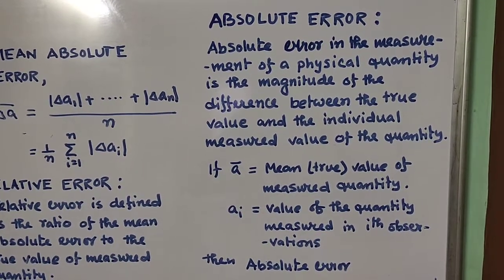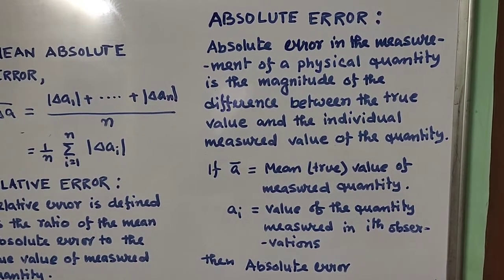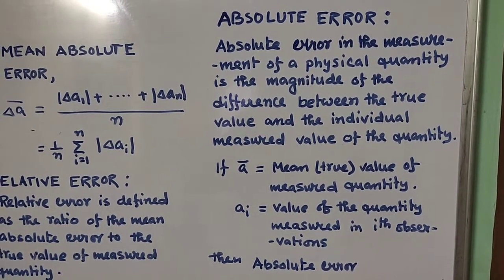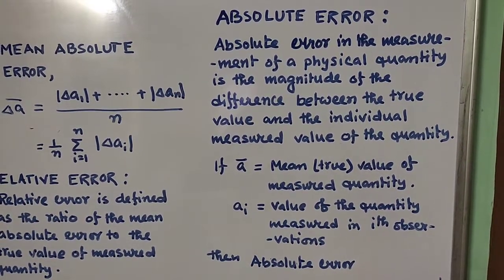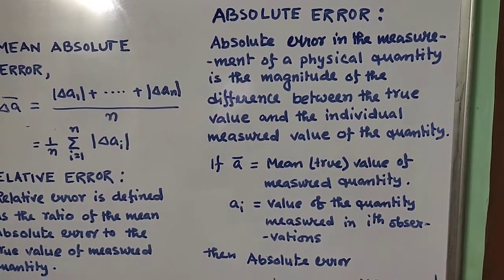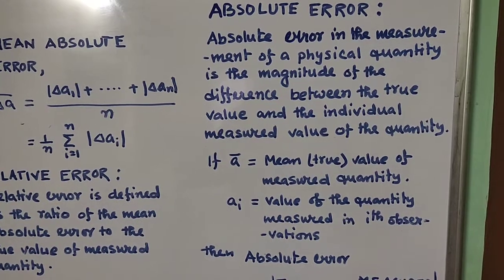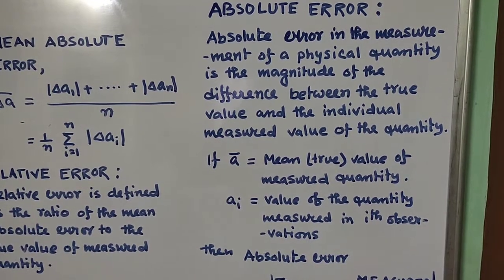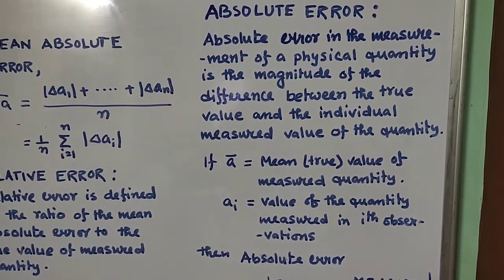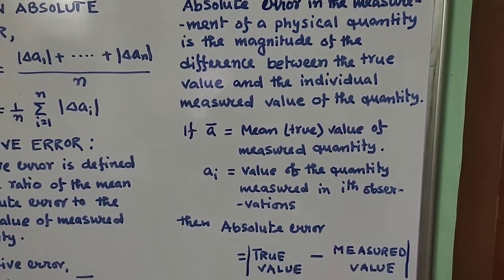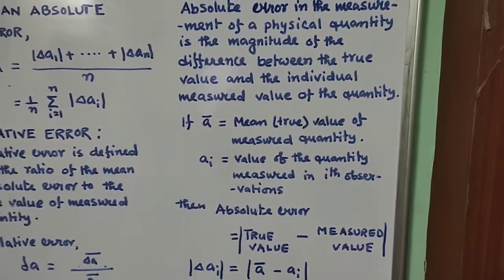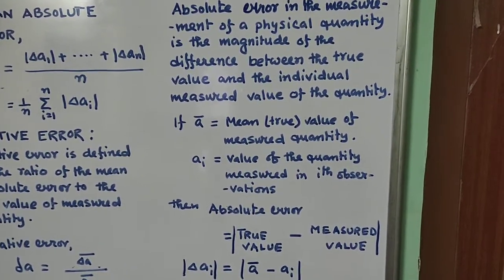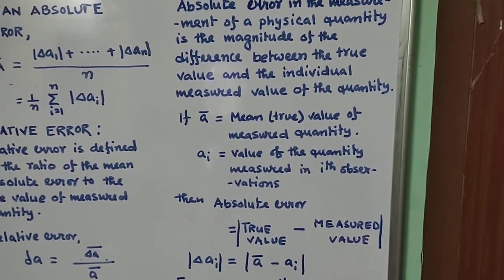Now what we have written: a bar is equal to the mean or true value of the measured quantity. A bar is nothing but the mean of the number of observations which we have taken in our experiment, and a suffix i is the value of the quantity measured in the ith observation. So ai defines the measured value for each of the observations. Absolute error is nothing but the difference between the true value and the measured value, and definitely we have to consider the magnitude, because absolute error is always positive.